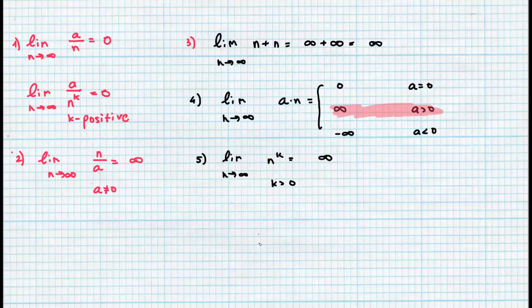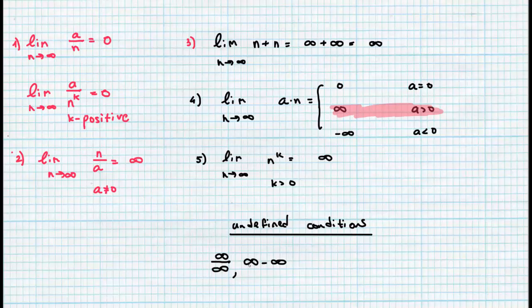There are some undefined conditions where we can't know exactly what the limit is. We will see them in the next video. Like if you get a situation infinity divided by infinity, or infinity minus infinity.